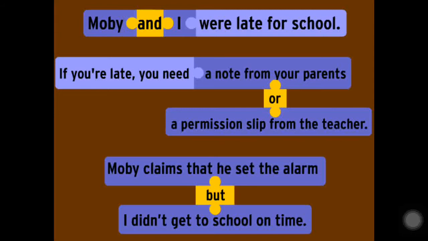Like that it may continue. So Moby and I. When I say Moby and I, that means you are talking only about two persons. That is clear now. If you don't put and in between, others will think that maybe more than two are there, right? So clarity will not be there. But if you use a conjunction, there will be clarity. So conjunctions help us in putting the sentences, words, phrases in proper manner.